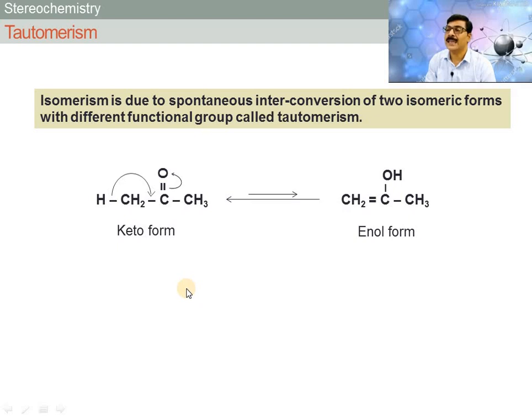Now all these six are structural isomers. First is chain isomerism, second is positional isomerism, third is functional isomerism, fourth is ring-chain isomerism, fifth is metamerism, and sixth is tautomerism. In this way, structural isomerism is classified into six types. Now in the next video lecture we will learn stereoisomerism.